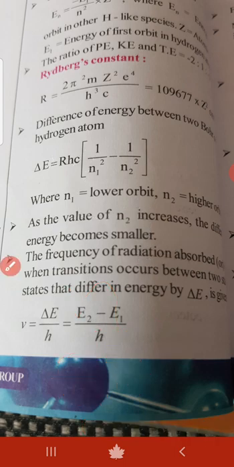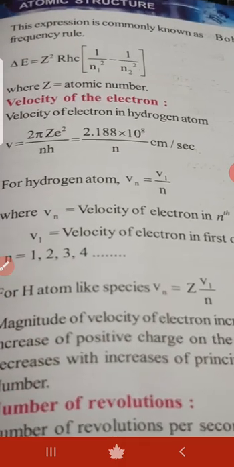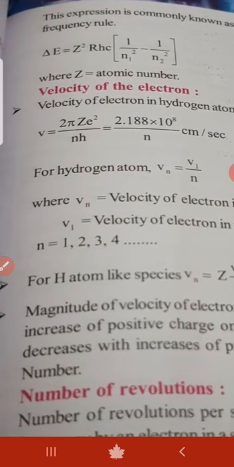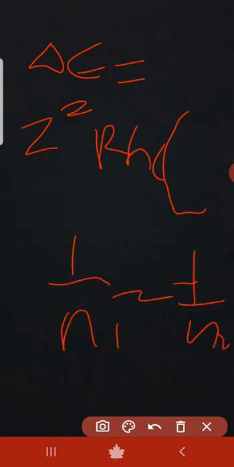Okay, next. Where am I? Yeah, here. The expression is commonly known as Bohr's frequency rule. Now what is the expression? I'll show you in a blank screen. We can take anything except black over here. Delta E is equal to Z square RHC into 1 by n1 square minus 1 by n2 square. You have to remember these formulas. These are very, very, very important to solve any physical chemistry question.